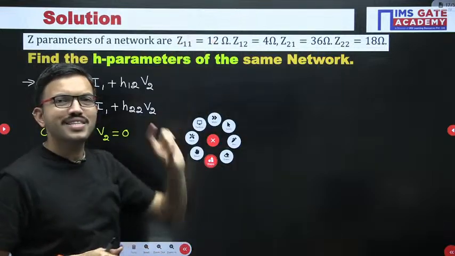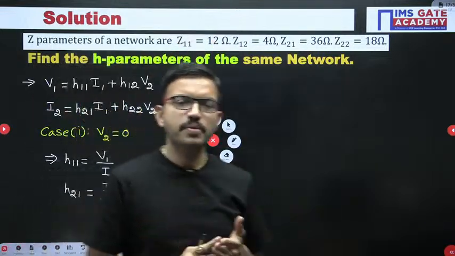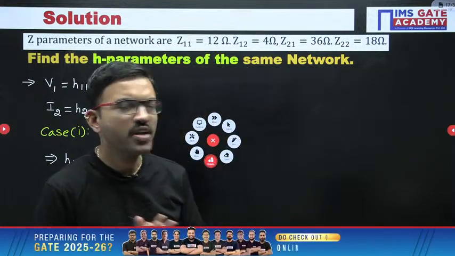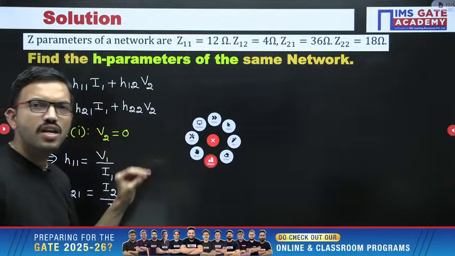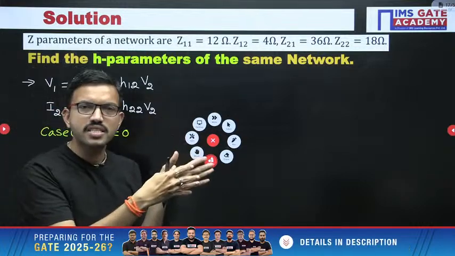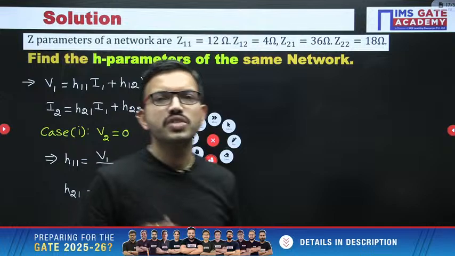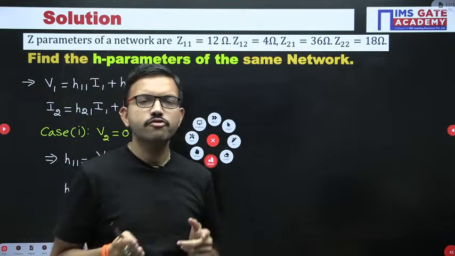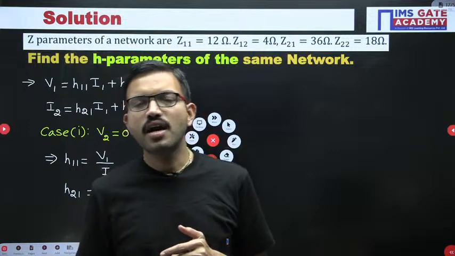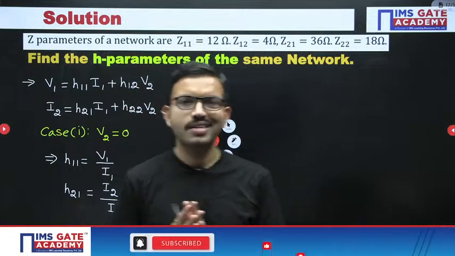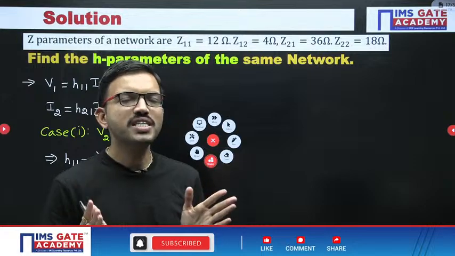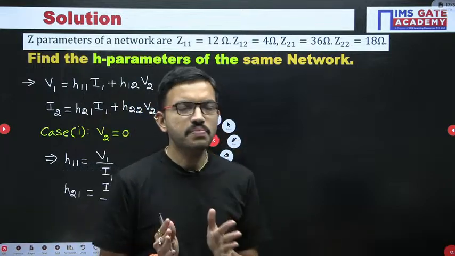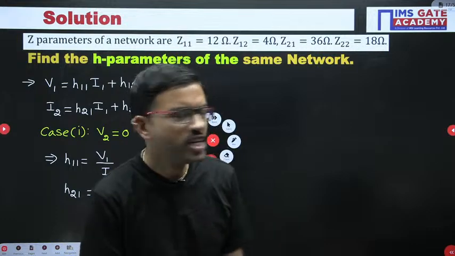If you remember the standard equations for Z parameters, Y parameters, T parameters and H parameters, that is more than sufficient. Then the procedure I am discussing, you can follow even in the GATE exam. Here, for practice, I am asking all the 4 parameters, but in the exam they can ask either 1 or 2 parameters. If the question is too lengthy, they will ask 1 or 2 parameters, but if the question is simple, they can ask all the 4 parameters.